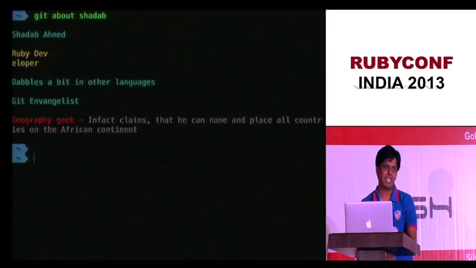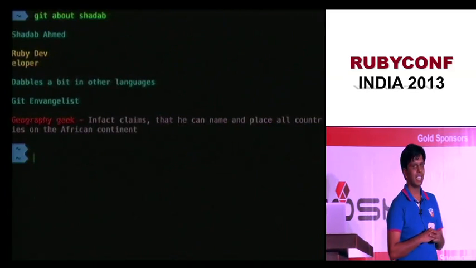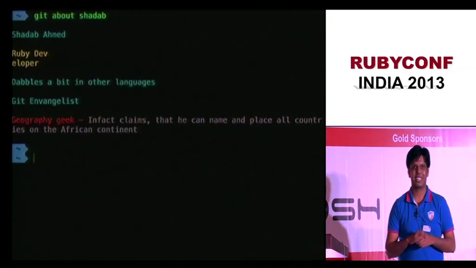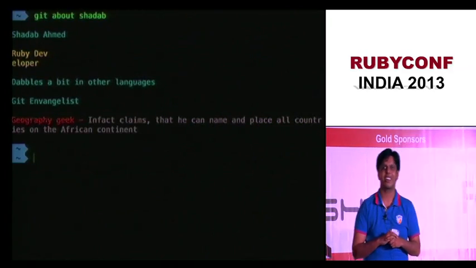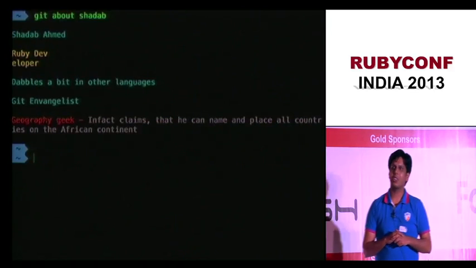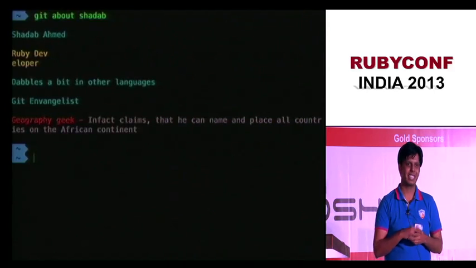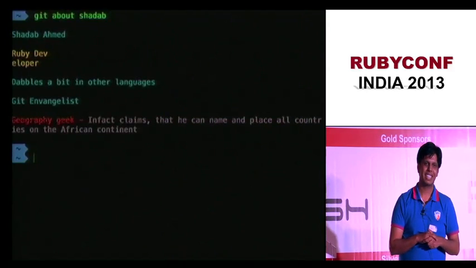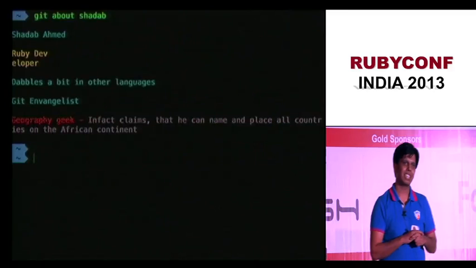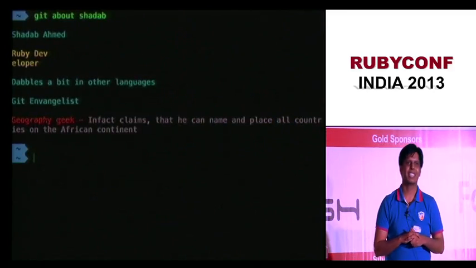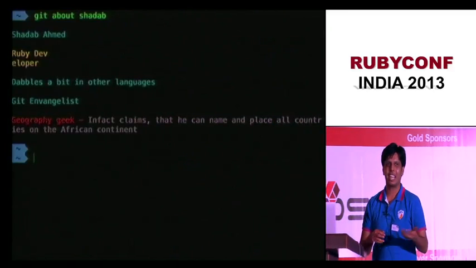So before we move further, how many of you use Git? Okay, lots of people, so I'm speaking to the right audience. And do you know what Git means? Anybody? There are two meanings. One is Global Information Tracker, and it is also a slang for an idiot.